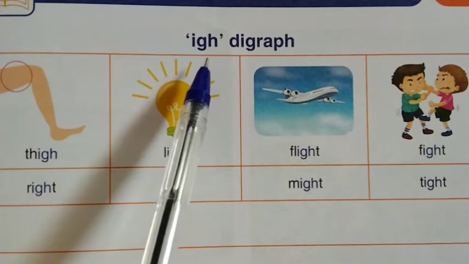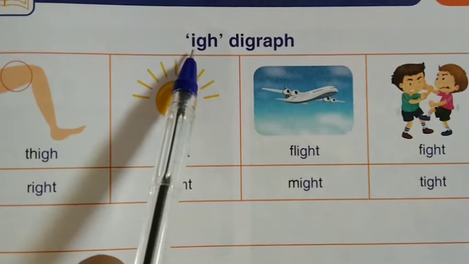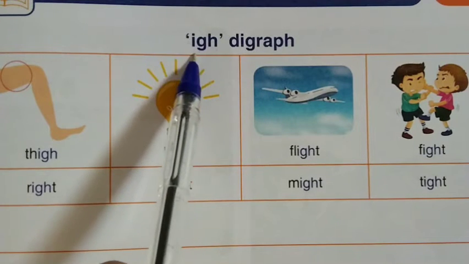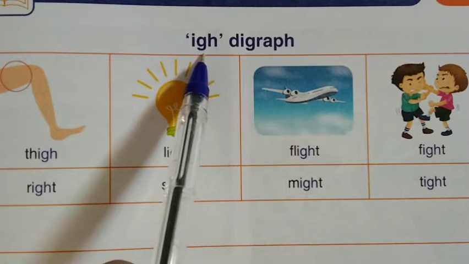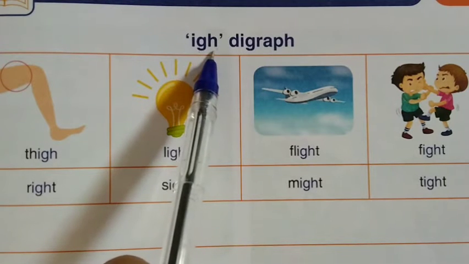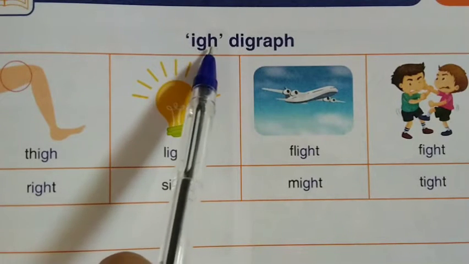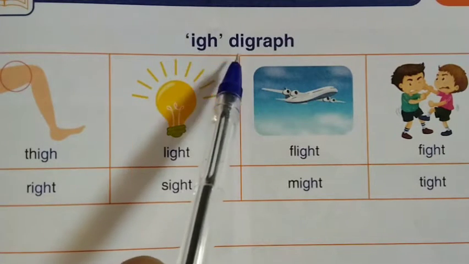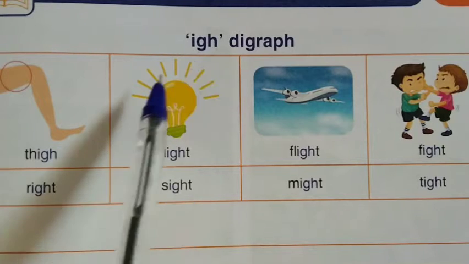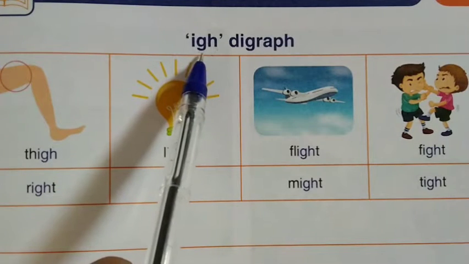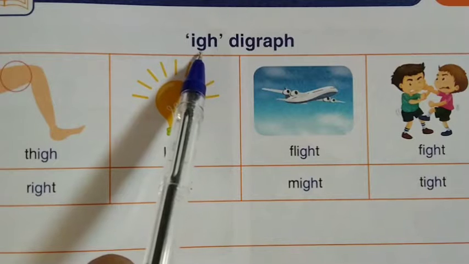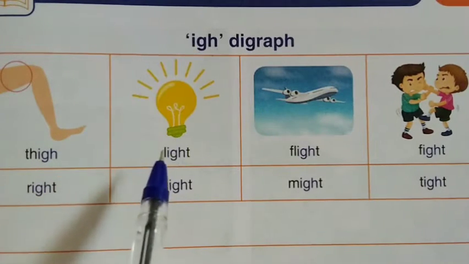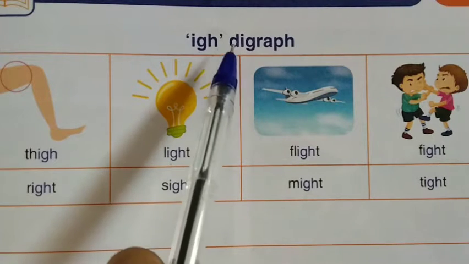See the next digraph. Here, I, G, H. These three letters come together to make the single sound I. Say loudly. I as in thigh. I as in light.